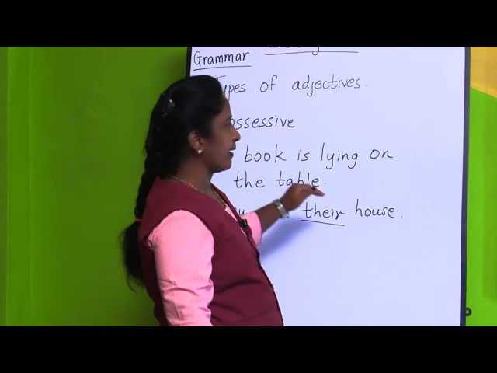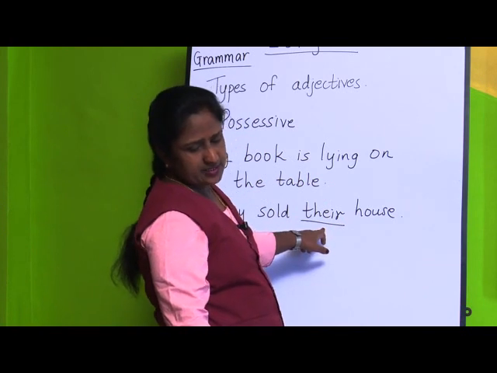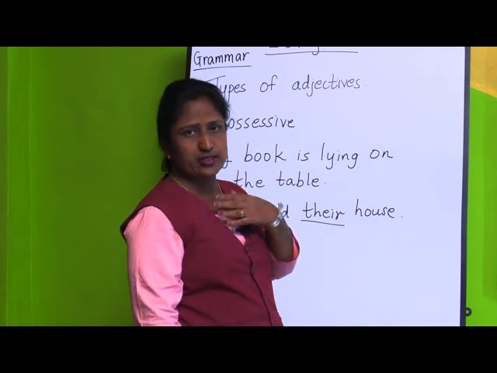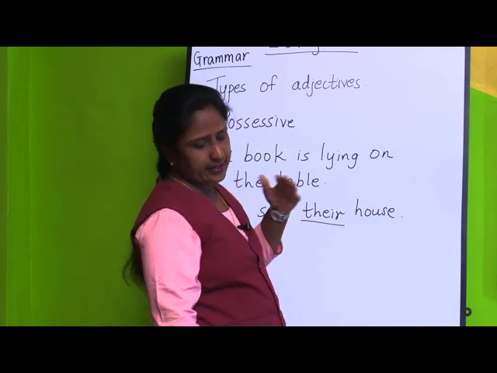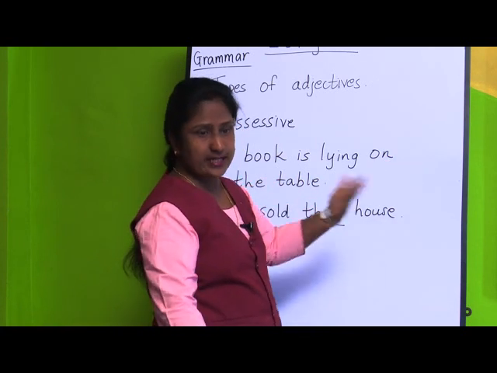So my and their are the adjectives. My tells that the book belongs to me, or it is my possession, and their house means the house belongs to them. So that is their belonging.